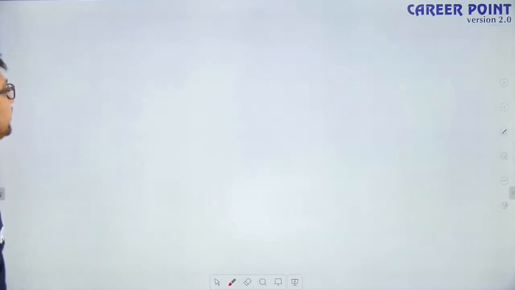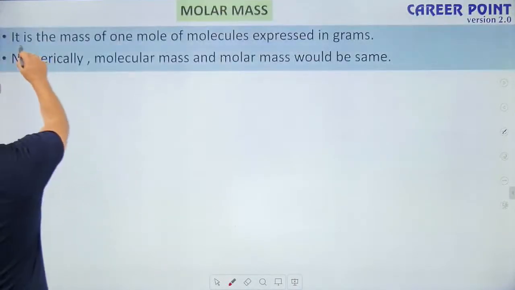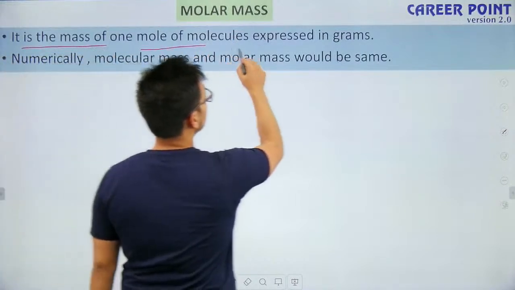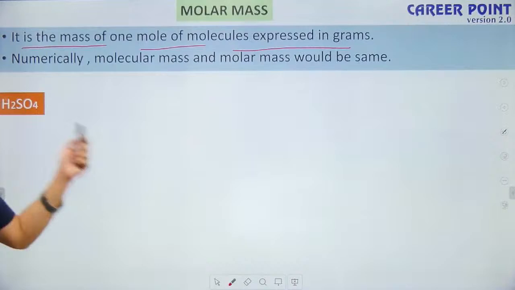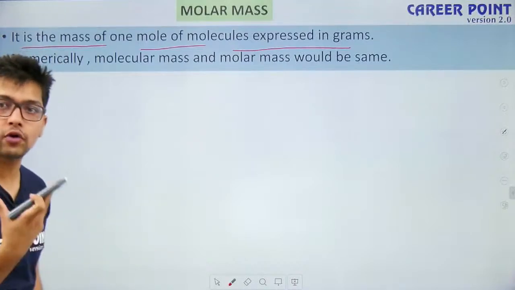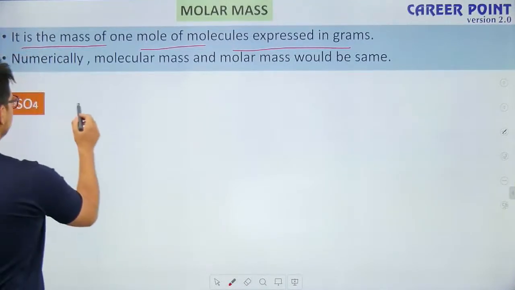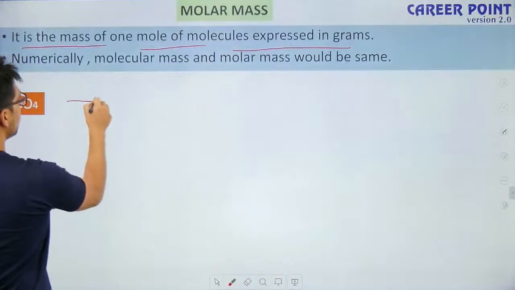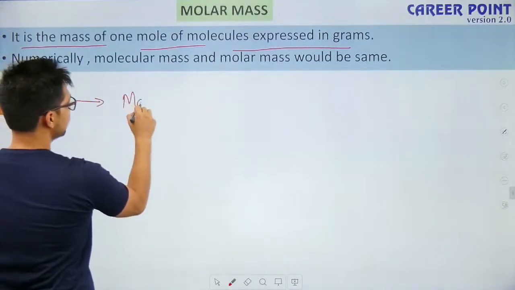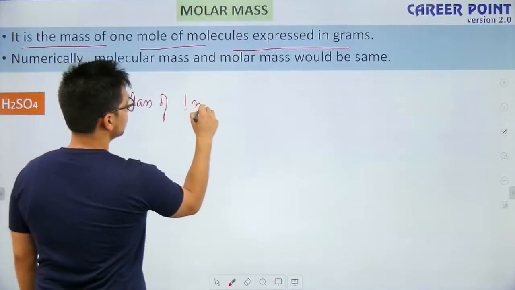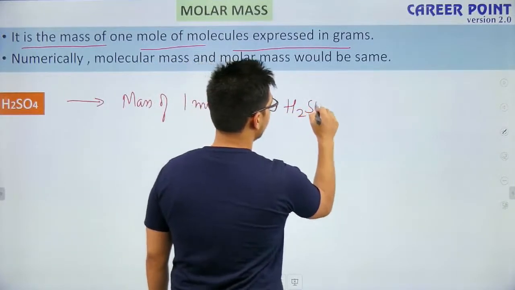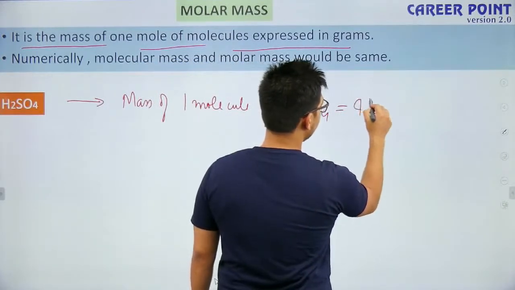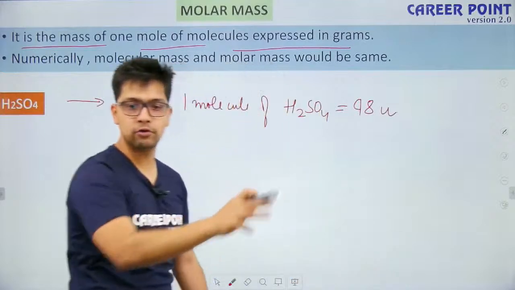So if the mass of a mole of molecules is expressed in grams, yes. So let's talk about, let's say, H2SO4. What was the mass of 1 molecule of H2SO4? It was 98 U. Yes, we already found this.